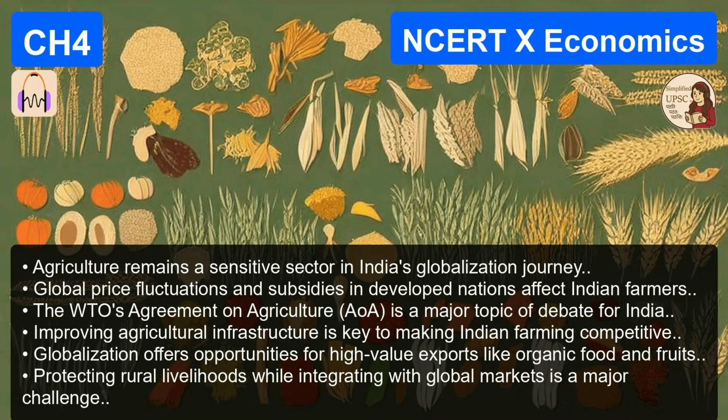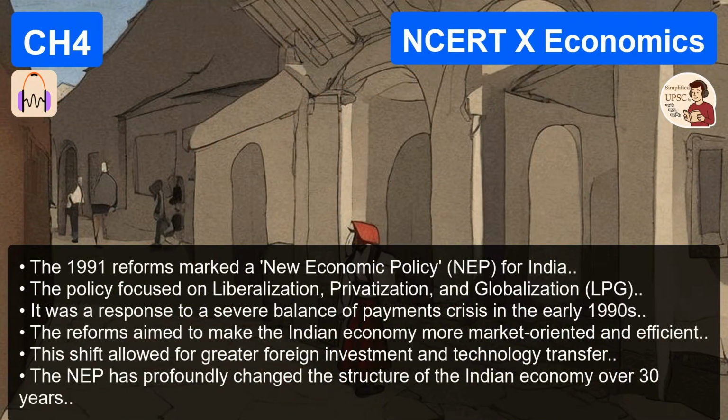Often, global standards, environmental standards, quality standards are set by the rich countries. They say, to sell to us, your factory must be carbon neutral, or your packaging must be biodegradable. That sounds good for the planet. It is good for the planet. But for the small battery maker in India who is already struggling to survive, that extra cost of a filter or biodegradable plastic might be the final nail in the coffin.